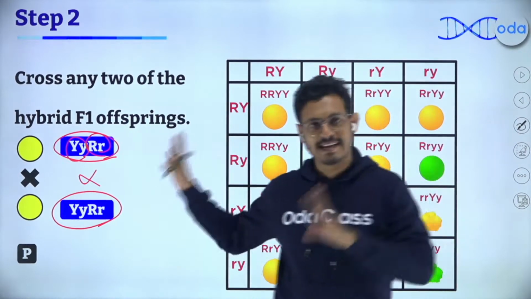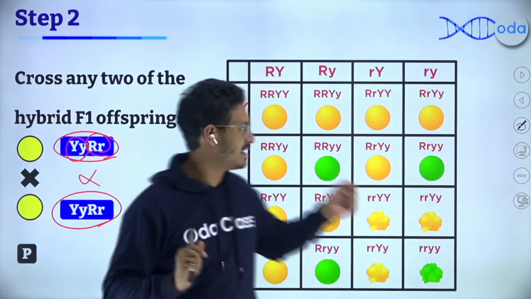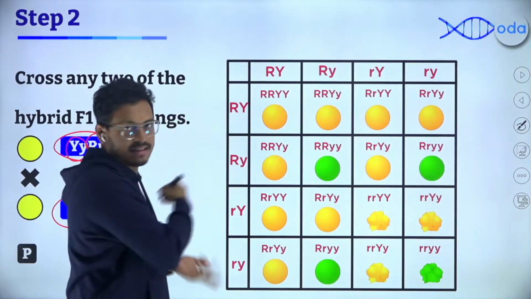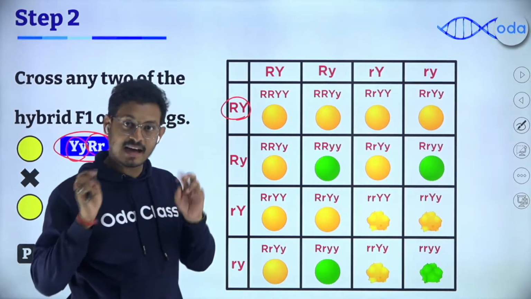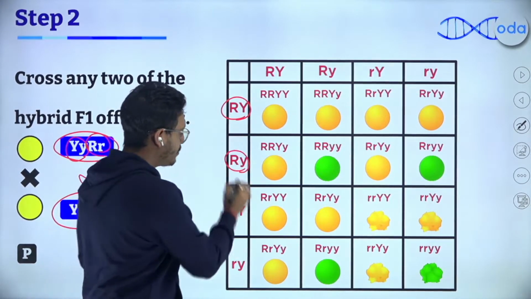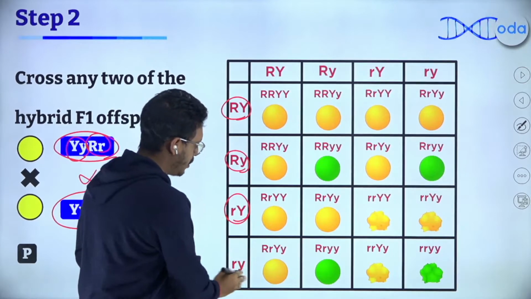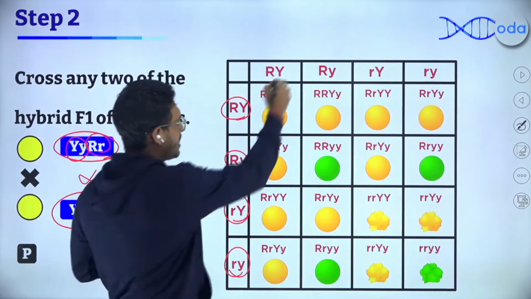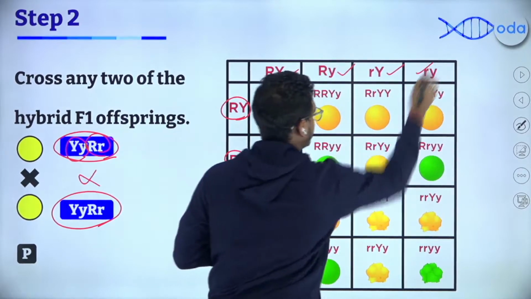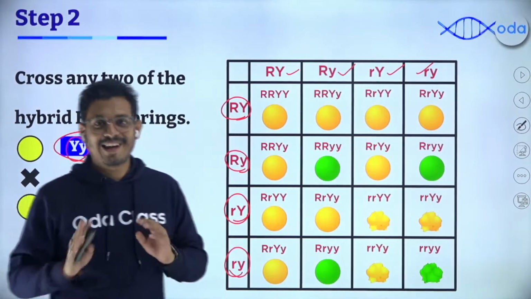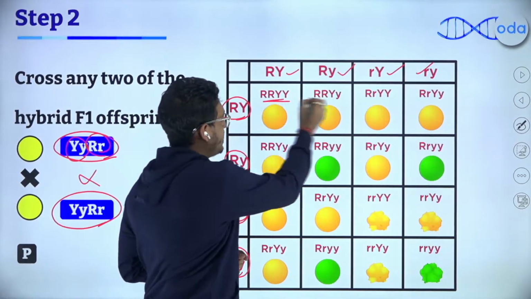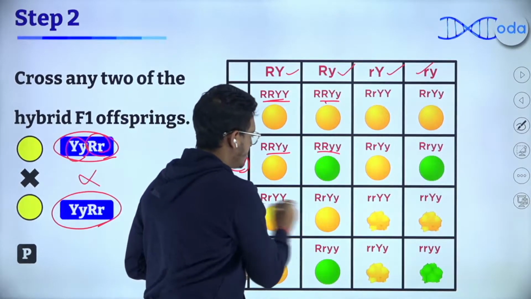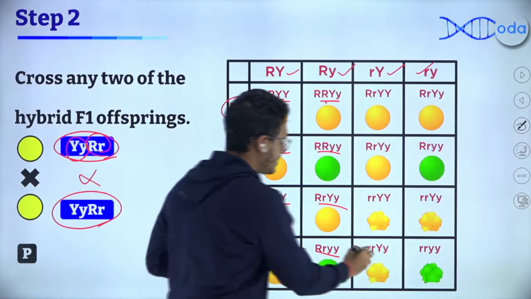Now, I cannot just write them on the board, so I have a Punnett square right here for you. So if you take these, the first combination can be that both the dominant alleles are in the same gamete, one dominant, one recessive, one dominant, and both recessive. Same thing will follow in the same fashion for the other parent as well. Now is the fun part. All you have to do is get the combination in the table. That's it. Just do the combination. This is the easiest part that you have to do.